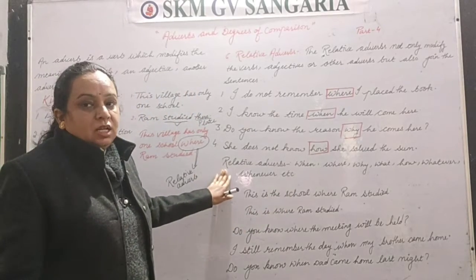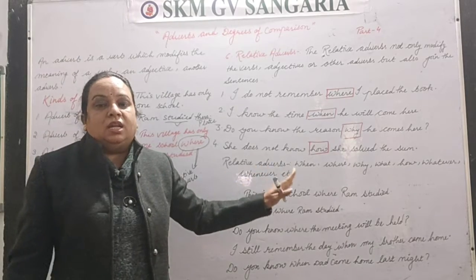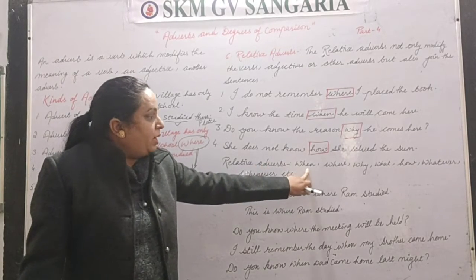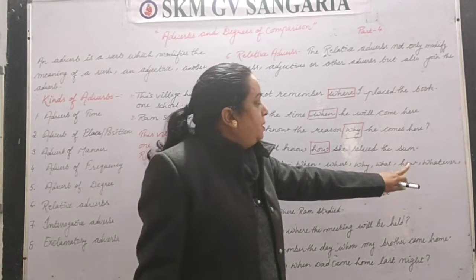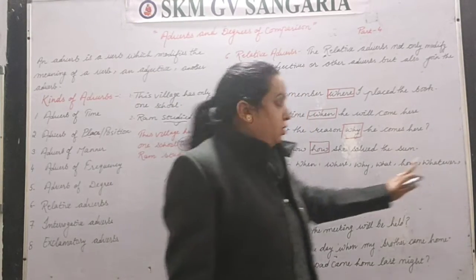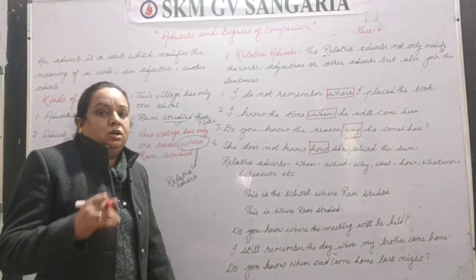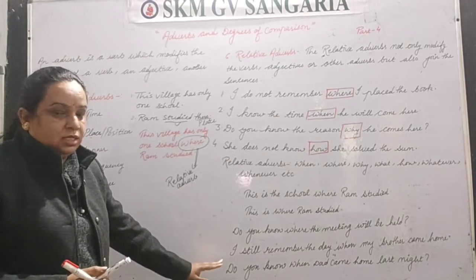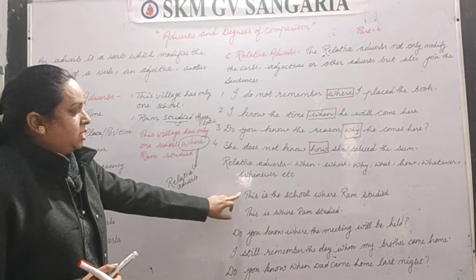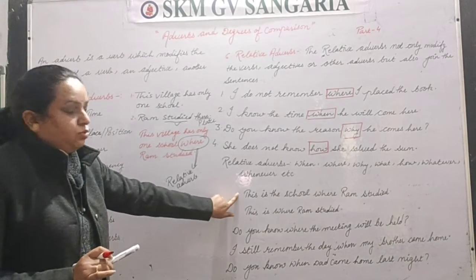Now let's understand some of the more adverbs which can be used as relative adverbs. It may be when, where, why, what, how, whatever, whenever, etc. Now let me clear this to you with more examples. First is: This is the school where Ram studied. Clear? This is one of the sentences.